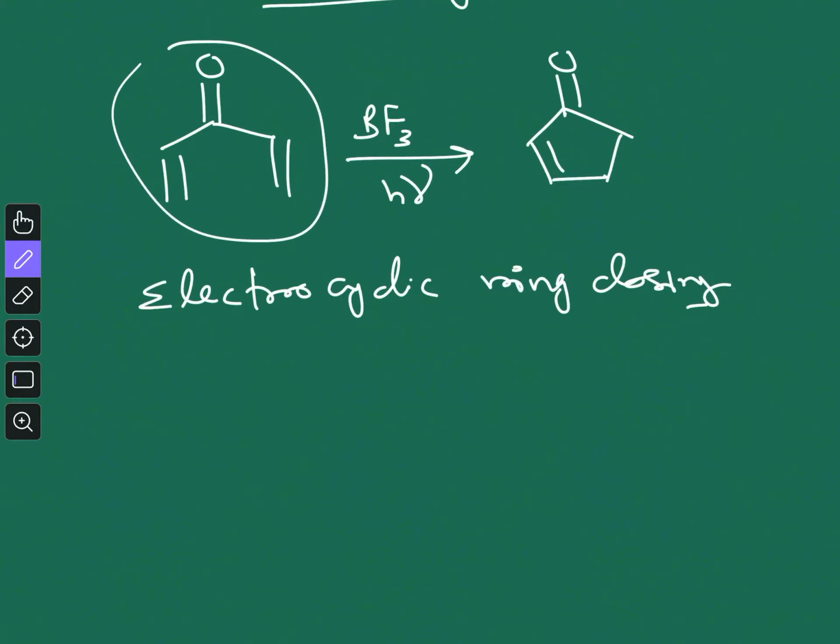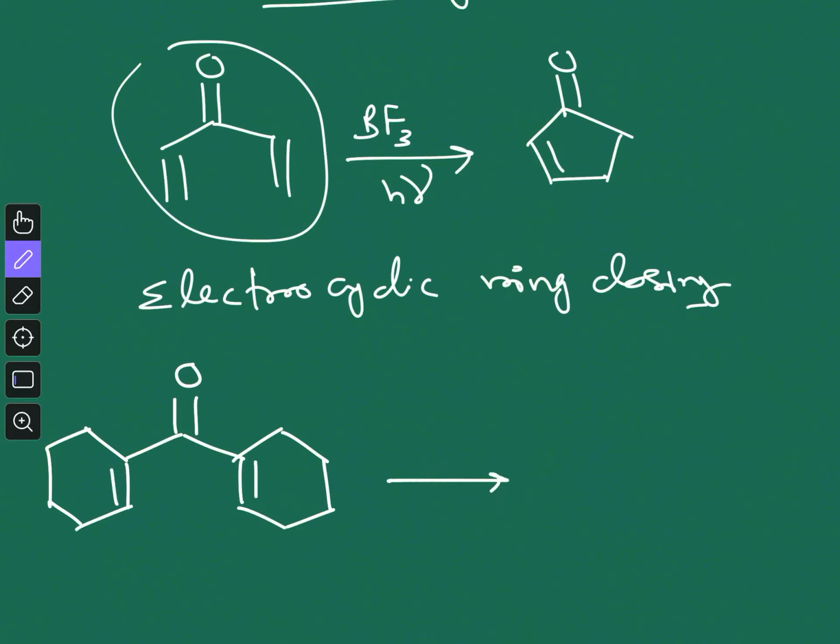But when you take a substrate like this, and now if you do the same reaction, let's say with a Lewis acid like BF3, so you are doing it without light, then you will get a product like this.